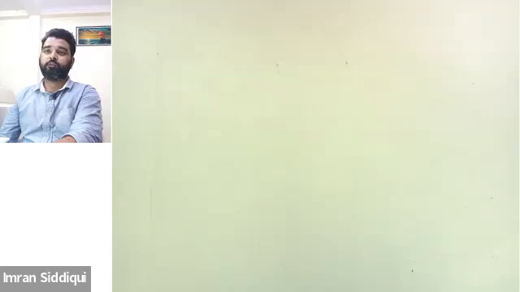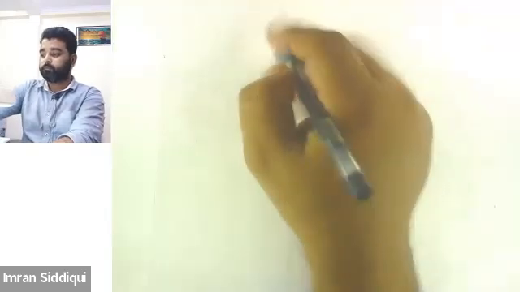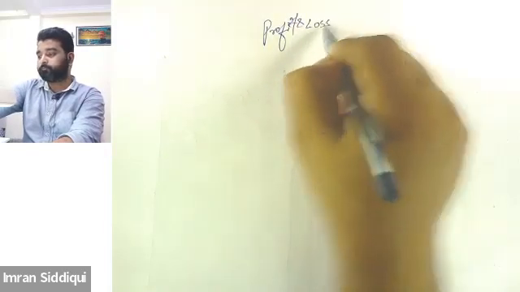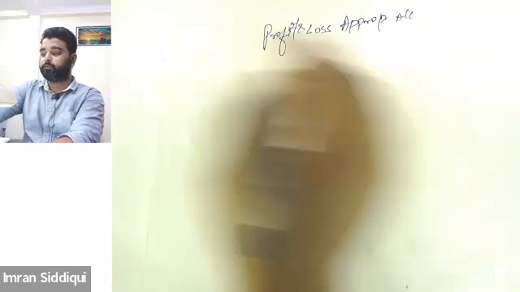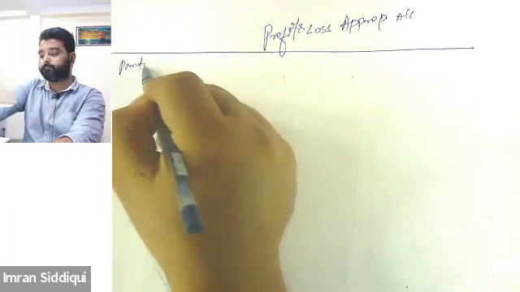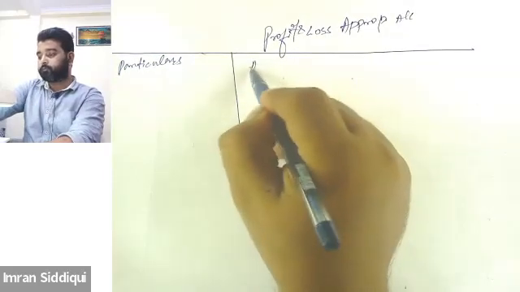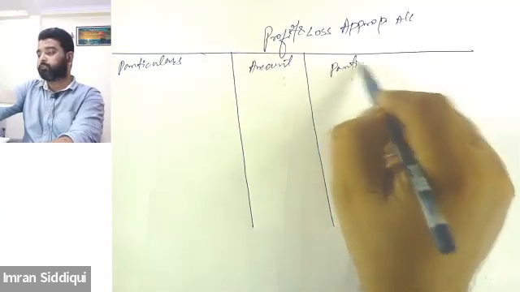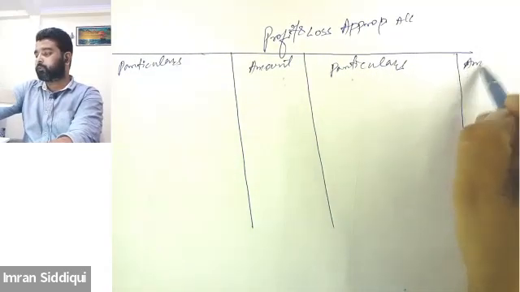So let's continue with the P&L appropriation. First of all, both of you prepare the format of the profit and loss appropriation account in your notebooks, with the particulars columns.